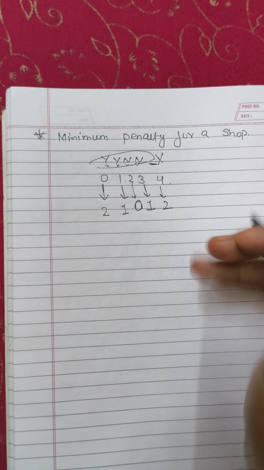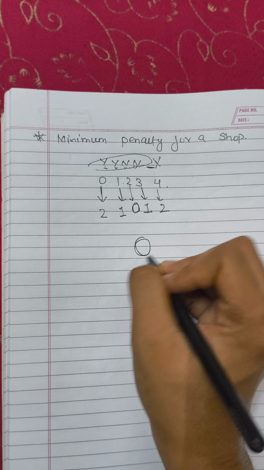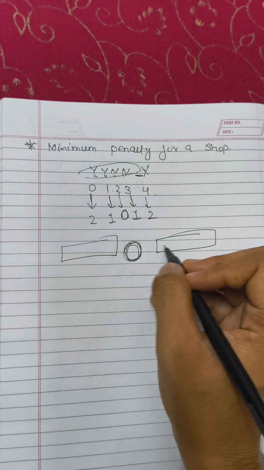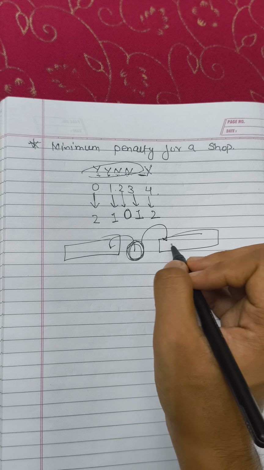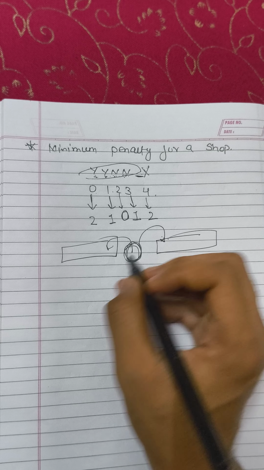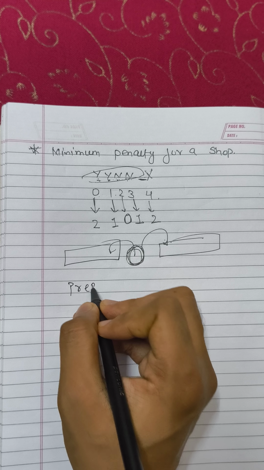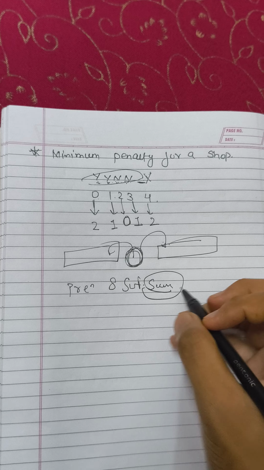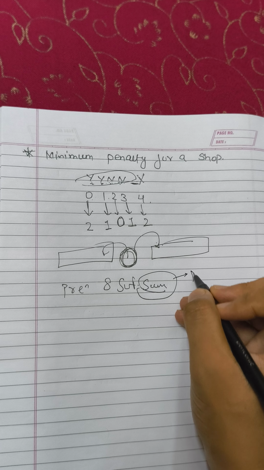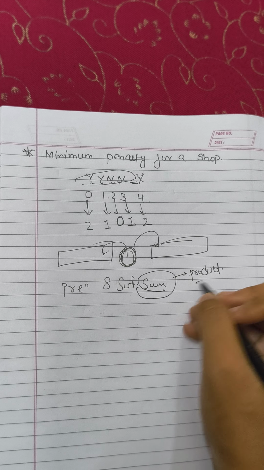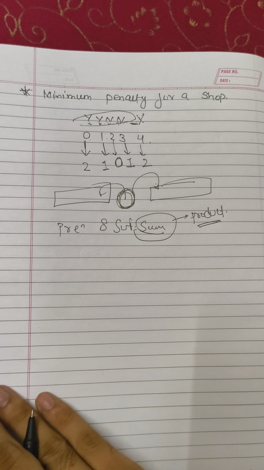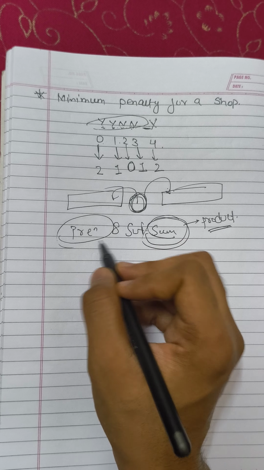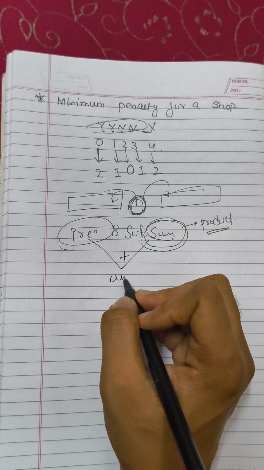Okay, so here you can see that I have to check some condition before and some condition after, and we can also include this value here and here. In such type of question we go for the concept called prefix sum and suffix sum. In some questions there is product also, which I have discussed in my previous video. So I have to check the prefix condition and suffix condition, and I will make 2 arrays, and when I add both of these I will get my answer array.